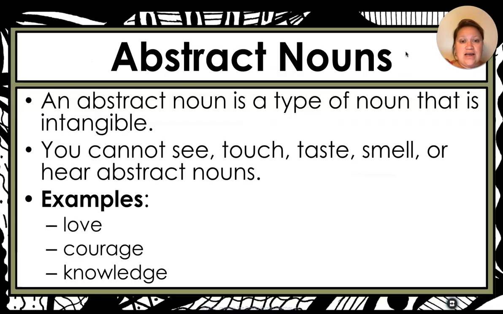Abstract nouns are nouns that are something intangible, meaning you cannot touch it. Okay, that's what intangible means. You cannot see, taste, smell, touch, or hear abstract nouns. Okay, nothing with your 5 senses. Example, love, or courage, or knowledge. Okay?